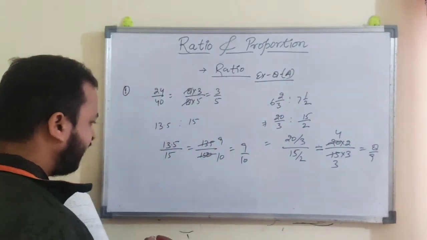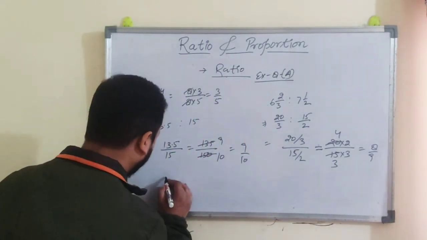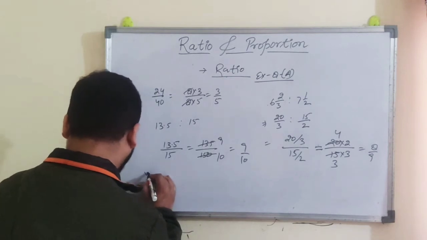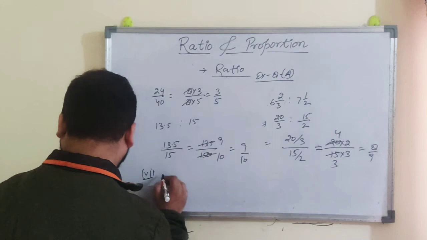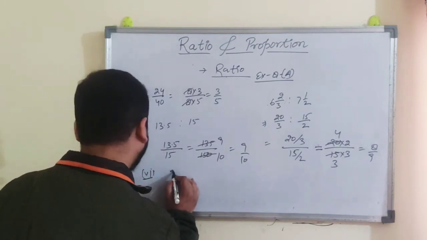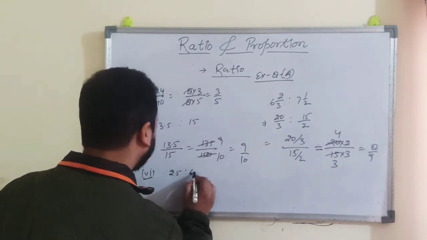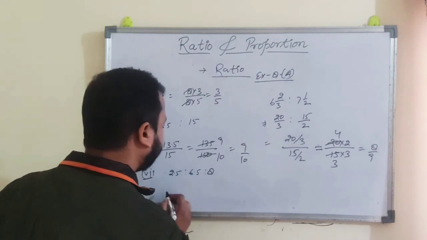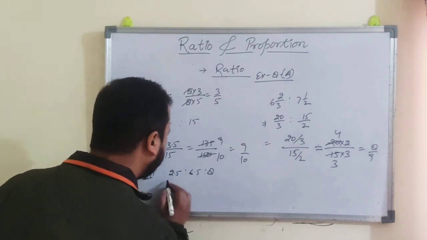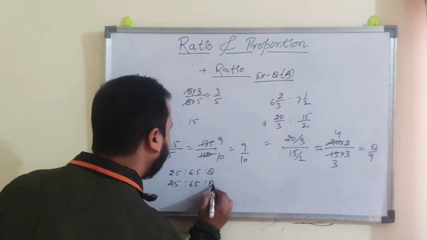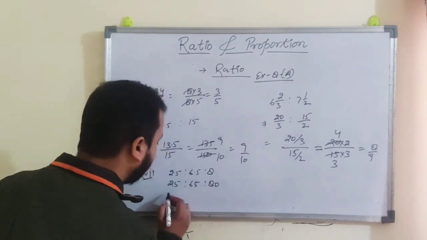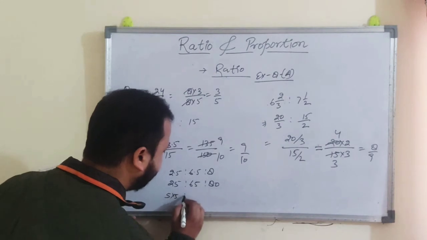Right? Here 3 ratios are given in the fifth part, sixth part actually. In the fifth also 3 ratios are given. So 2.5 is to 6.5 is to 8. Just multiply by 10. So 25 is to 65 is to 80. Right? So you can write it as 5:5.